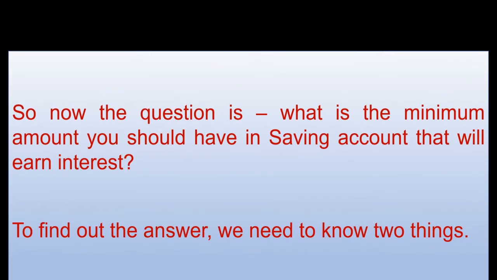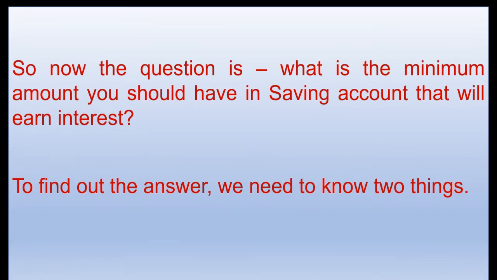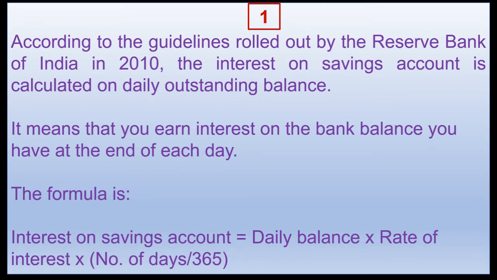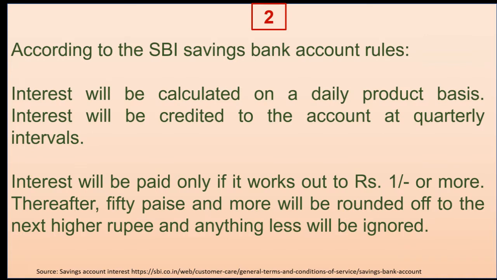To find out the answer, we need to know two things. Number 1. According to the guidelines rolled out by the Reserve Bank of India in 2010, the interest on a savings account is calculated on the daily outstanding balance. It means that you earn interest on the bank balance you have at the end of each day. The formula is: interest on savings account is equal to daily balance into rate of interest into number of days divided by 365.